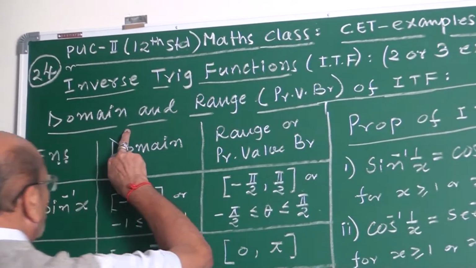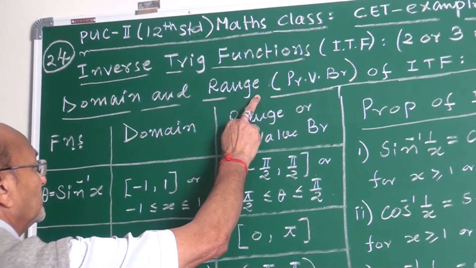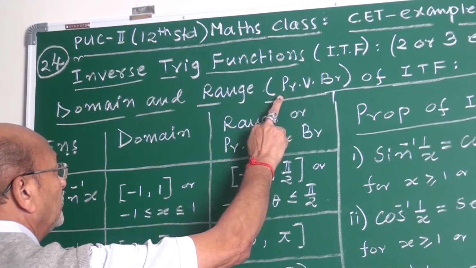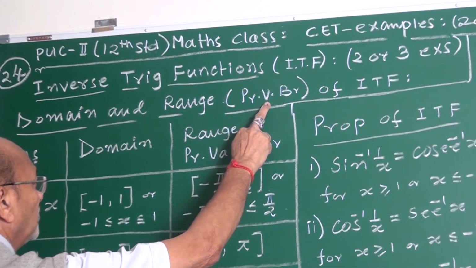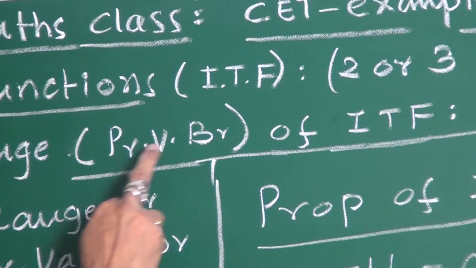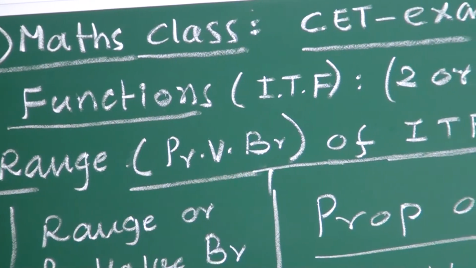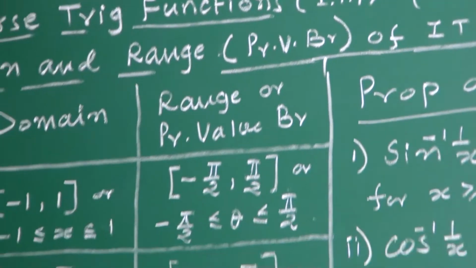First, domain and range. This range is also called, as I have written in brief, PVB: P means principal, V means value, BR means branch, principal value branch. This I write here, my friend.